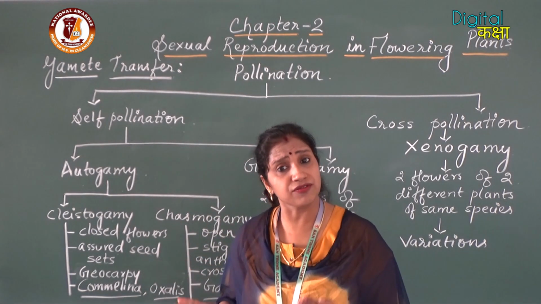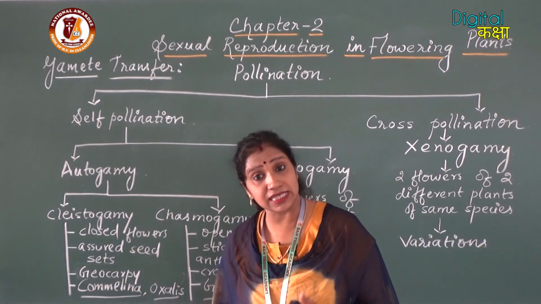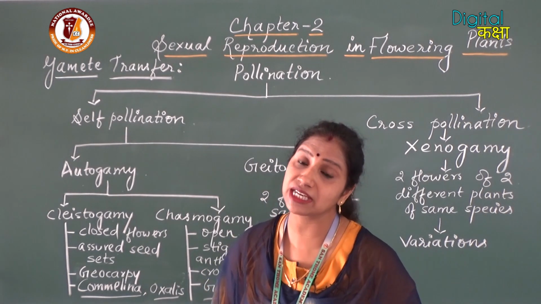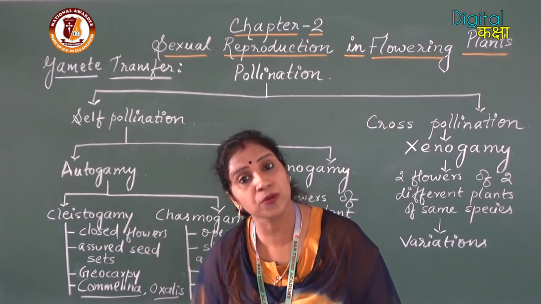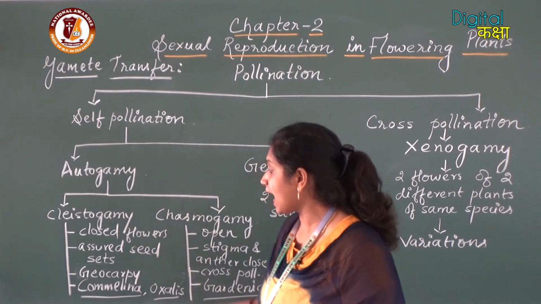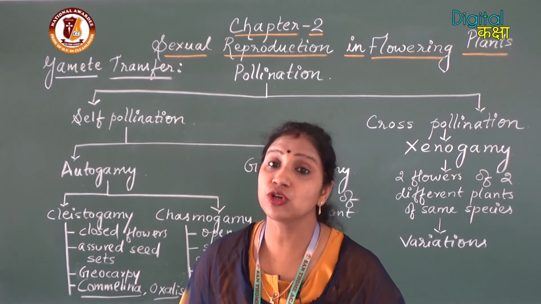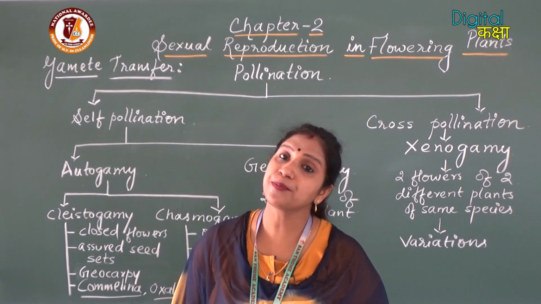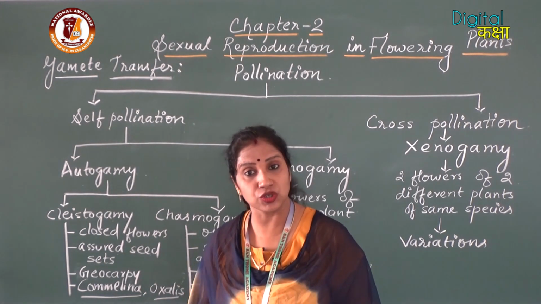As the flowers are below the soil itself, the fertilization will take place, and the formation of fruit and seeds will also take place. That process is called geocarpy. Geo means soil, carpy means formation of fruits. Okay, so what is this geocarpy?